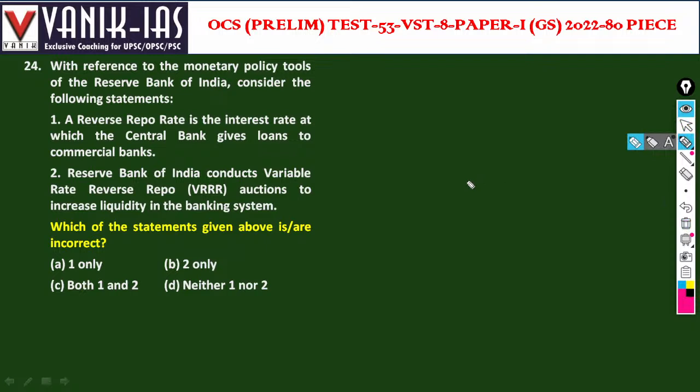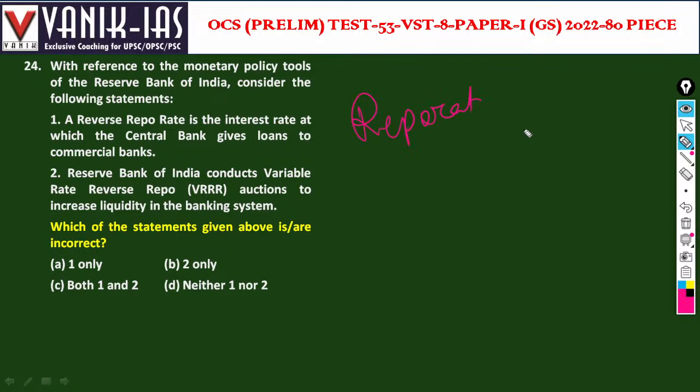With reference to the monetary policy tools of the Reserve Bank of India, consider the following statements. A reverse repo rate is the interest rate at which a central bank gives loans to the commercial banks. No, that is wrong. Repo rate is the rate at which the central bank gives loans to commercial banks. The Reserve Bank of India conducts variable reverse repo rate auctions to increase the liquidity in the banking system. Yes, variable reverse repo rate auctions. If we increase the reverse repo rate, then what will happen?